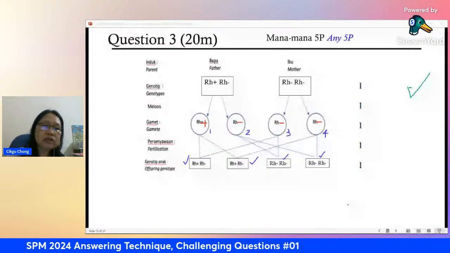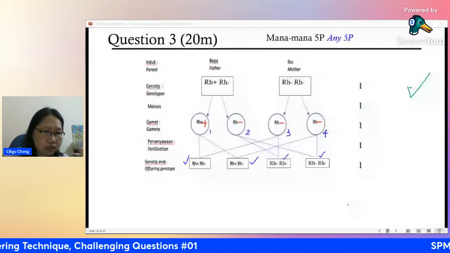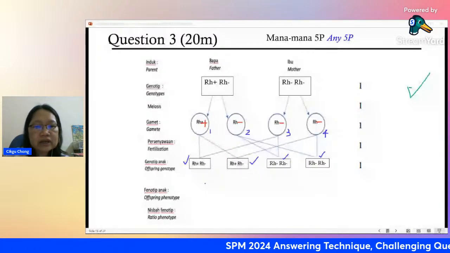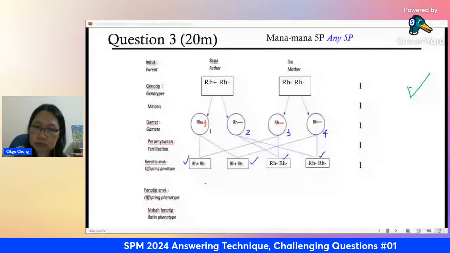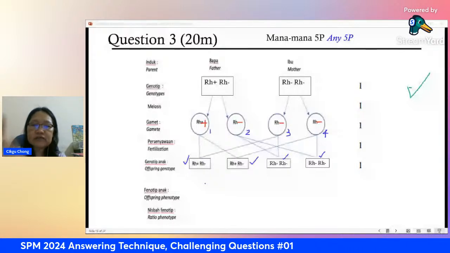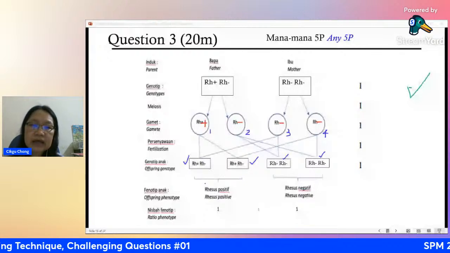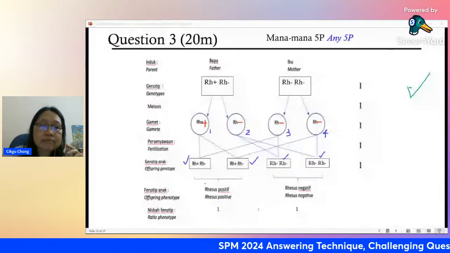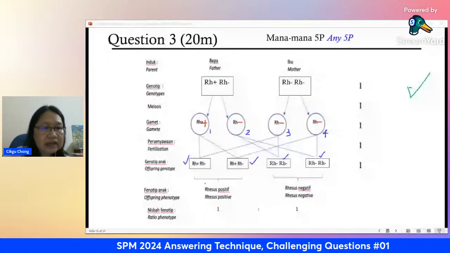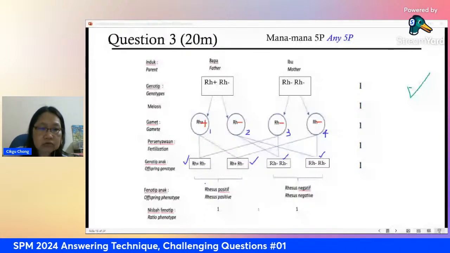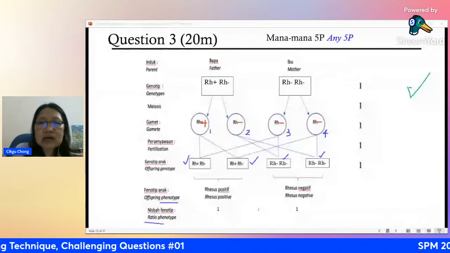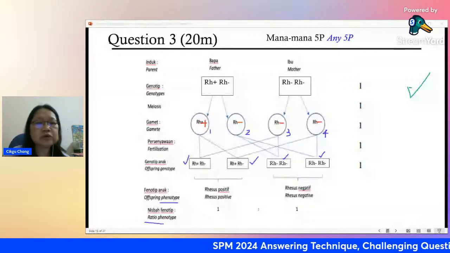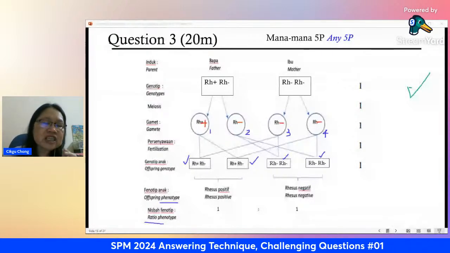So phenotype, what does positive, negative mean? It means it is rhesus positive, right? RH positive, negative is also rhesus positive, because positive is dominant. Then the other one is RH negative, definitely negative because there's no positive there. All right, so you must write down the phenotype. What does it mean? What is the feature? And lastly, put in the ratio as well, just in case. Even though they don't ask you, what is the ratio of rhesus positive to rhesus negative. Never mind, they didn't ask you that, you just put it in also. So you find that 1 to 1 or 50% chance.